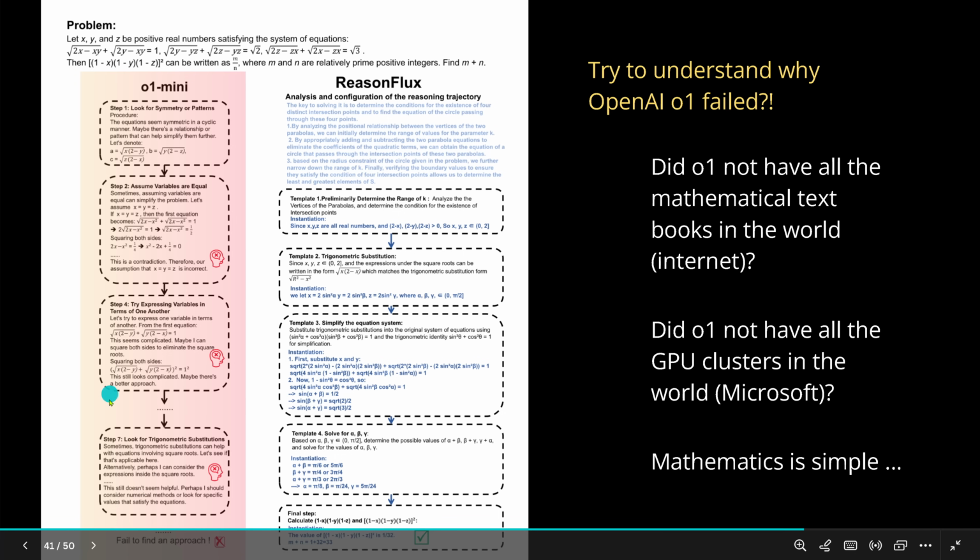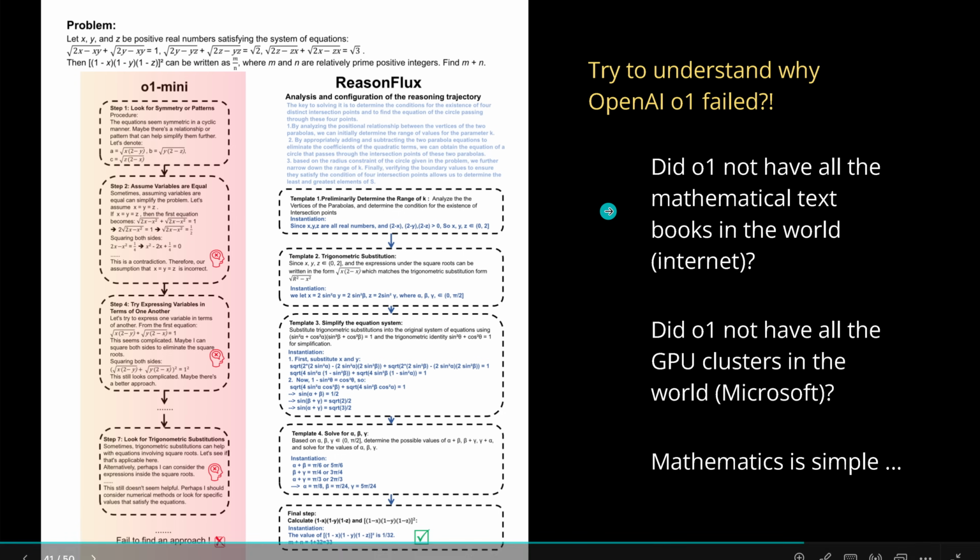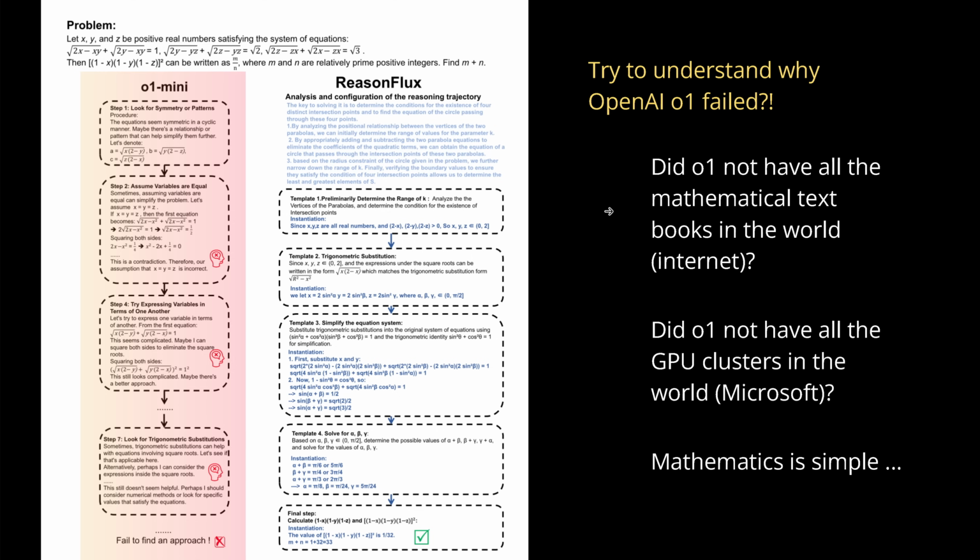So they looked at the reasoning process of O1 and they found it is not perfect. It fails to find the correct approach for the correct solution. Then, of course, they went to their own ReasonFLUX system. And yes, you can see the different steps and they show, yeah, they found the right solution.